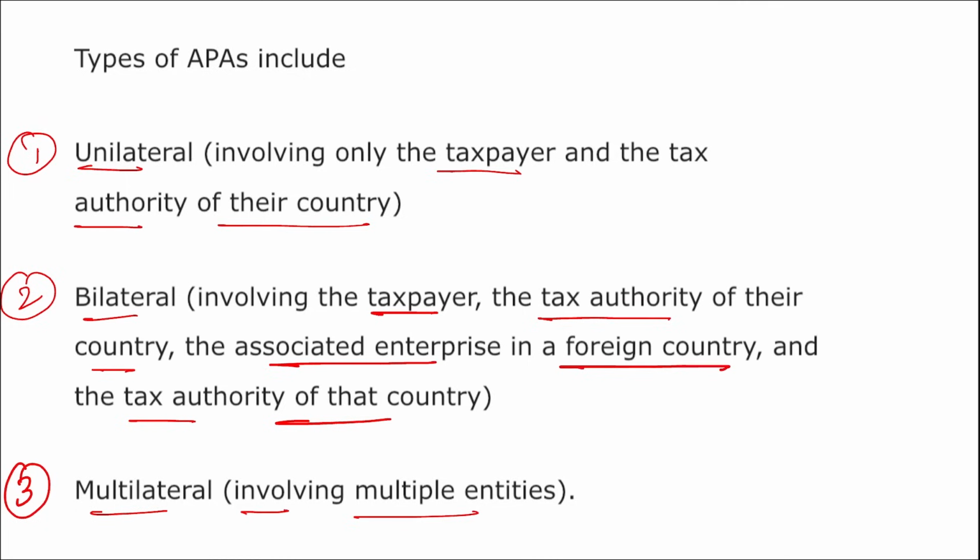Right? And what are these advanced pricing agreements? The aim here is to prevent double taxation for the taxpayers, and also to streamline the tax procedure so that more foreign investment can be attracted towards our country. So what is the basic aim of these APAs? To prevent double taxation. Right?